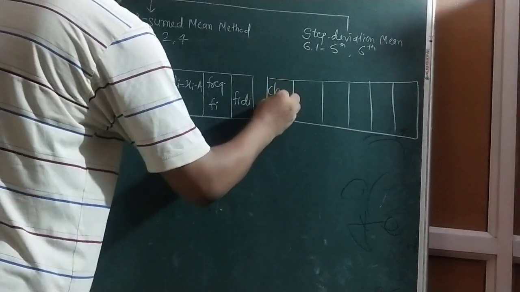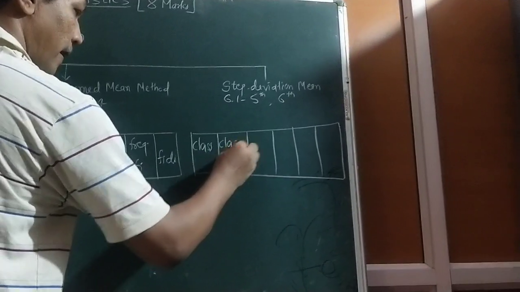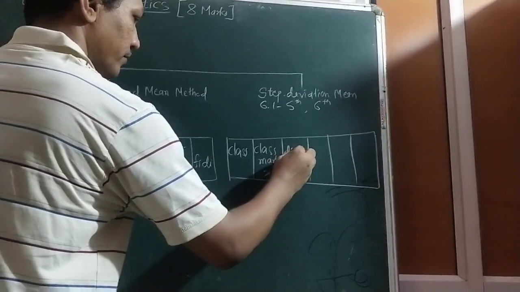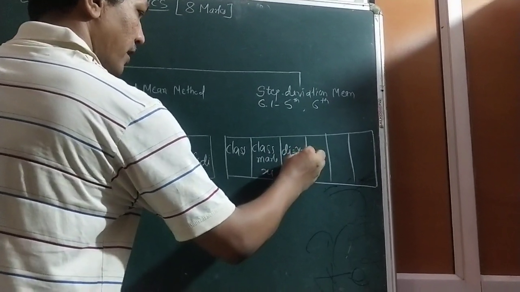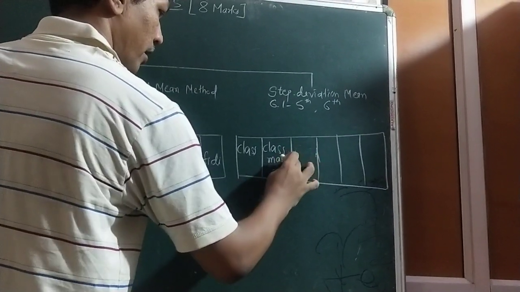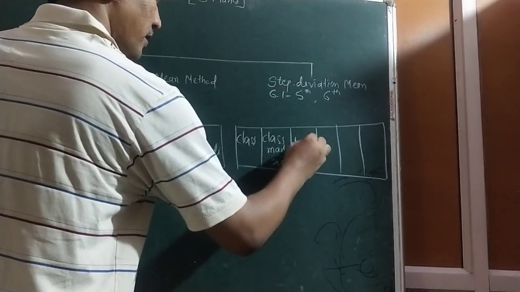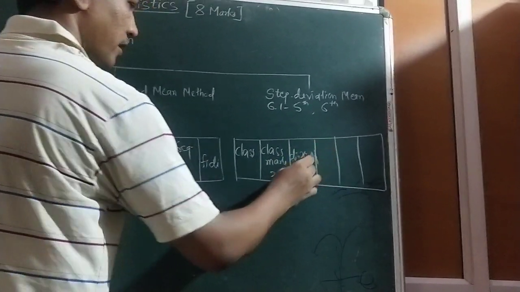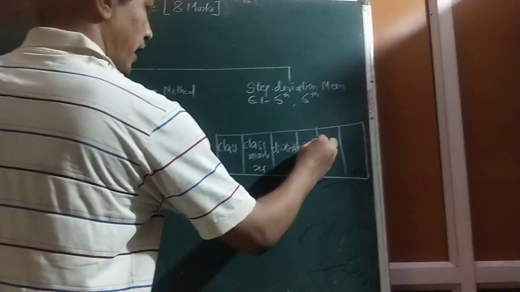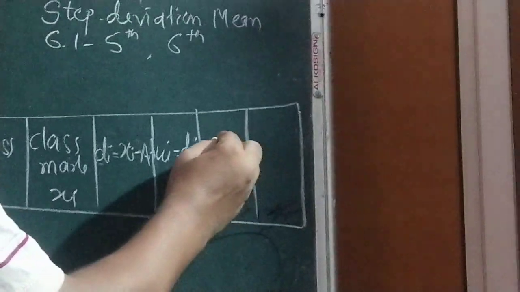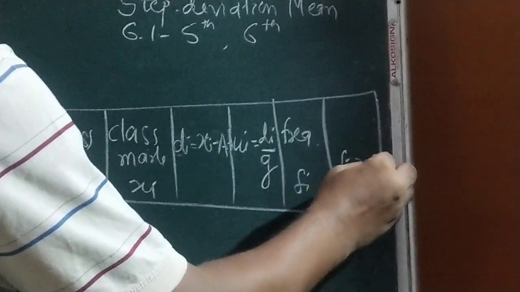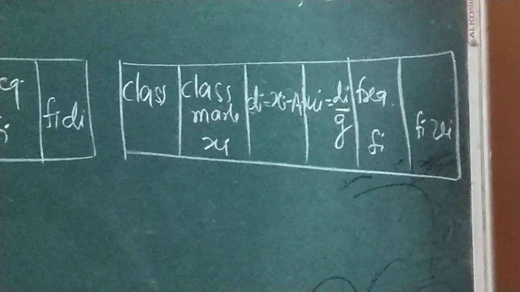Here the class, the class mark xi, di equal to xi minus a, and here u is required, u equal to di upon g, and frequency fi, and here fi ui. What is ui, what is g, we will come to know while taking sums.